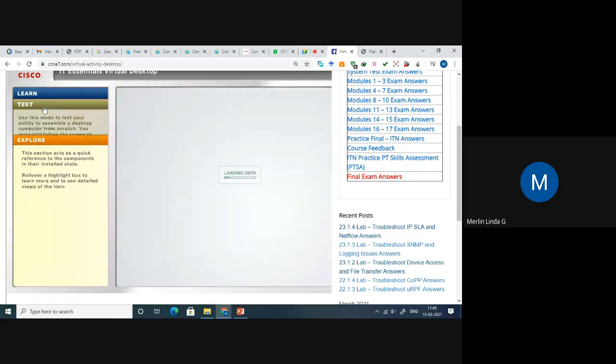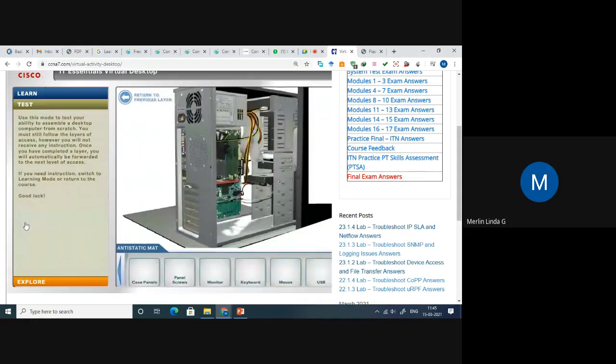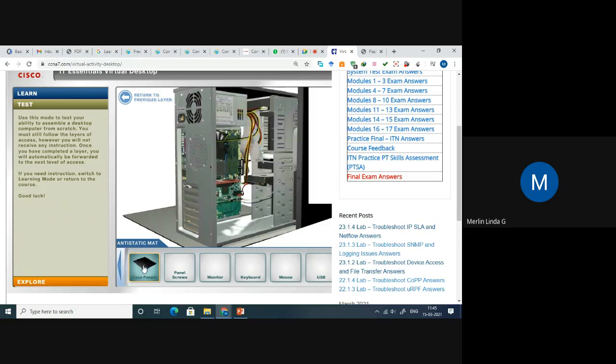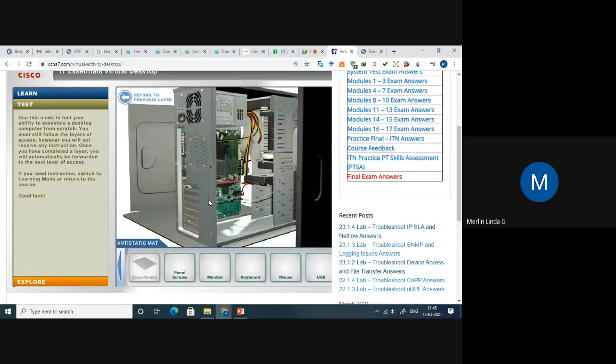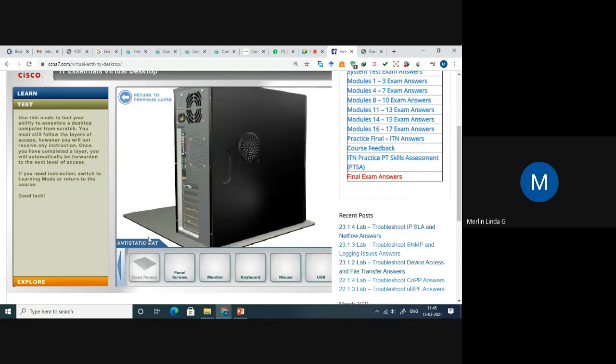And let me go with the test, right? Now we'll see how we are going to do this test. We are going to see how to assemble the components. First I am going to use the case panels. Right, what I am doing is I just dragged and dropped and placed it here. If I don't want it, I'll disassemble. First, what I am doing here is assembling one CPU. I want to know whether I can do that. So first, what should I do? I drag the case panels.